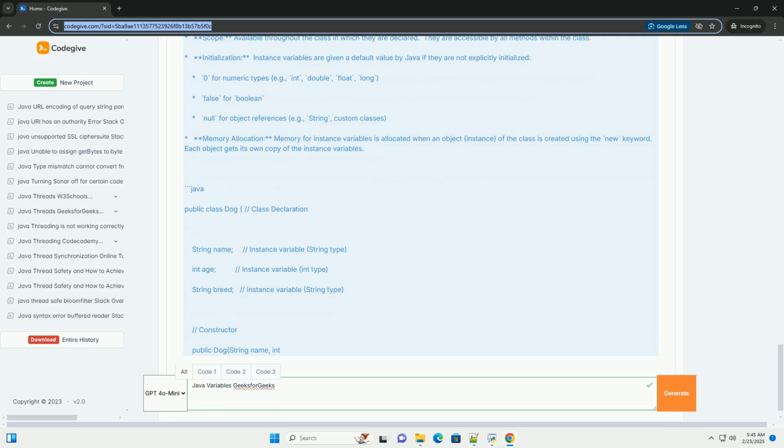Memory allocation: memory for static variables is allocated only once, when the class is loaded. All objects of the class share the same copy of the static variable. Access: can be accessed using the class name, for example ClassName.staticVariable, or through an object of the class, though using the class name is generally preferred for clarity. Use cases: static variables are often used to store data that is common to all instances of a class, such as counters, constants, or configuration settings.